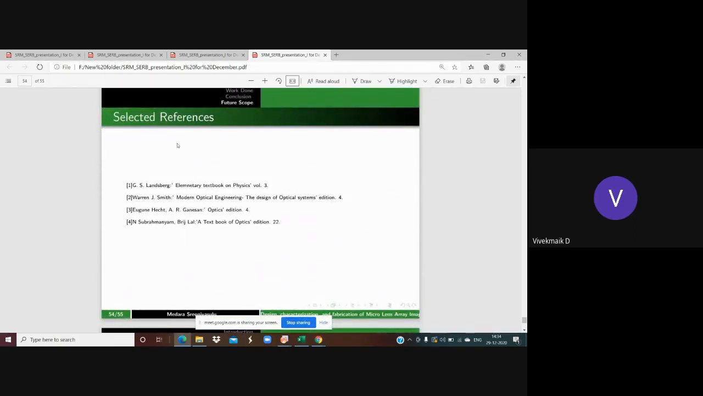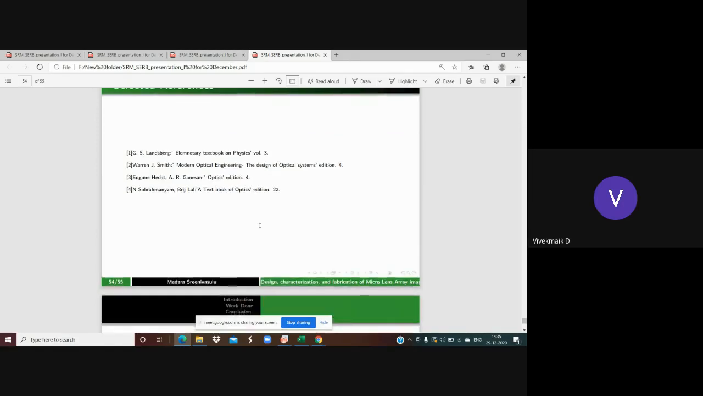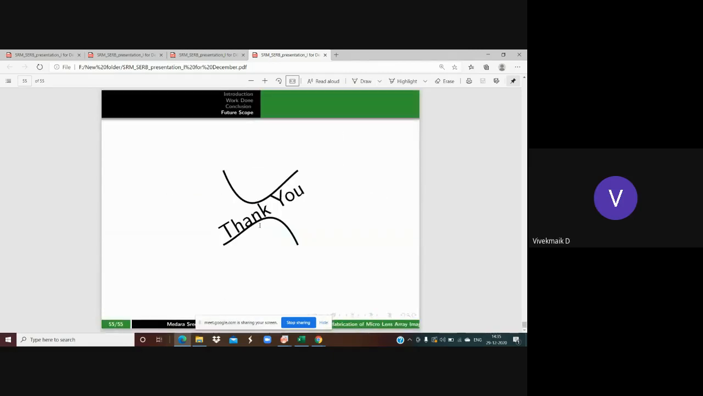And these are the books I referred to for a basic understanding of the physics: an elementary textbook on physics, modern optical engineering, optics, and a textbook of optics. I followed these four textbooks, some YouTube videos, and some reference materials by Code V also. Okay, thank you.